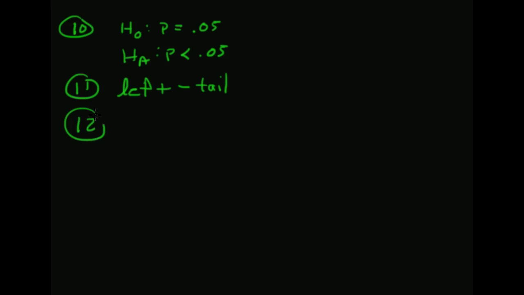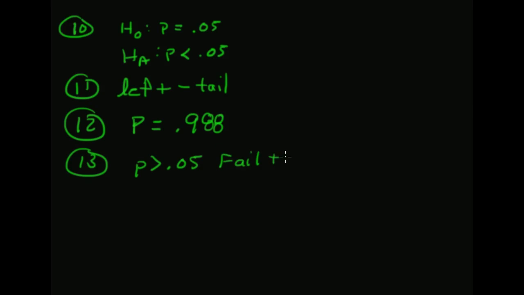So number 12 was that the p-value was 0.988. 13, because the p is large here, p is bigger than 0.05, we fail to reject H null.